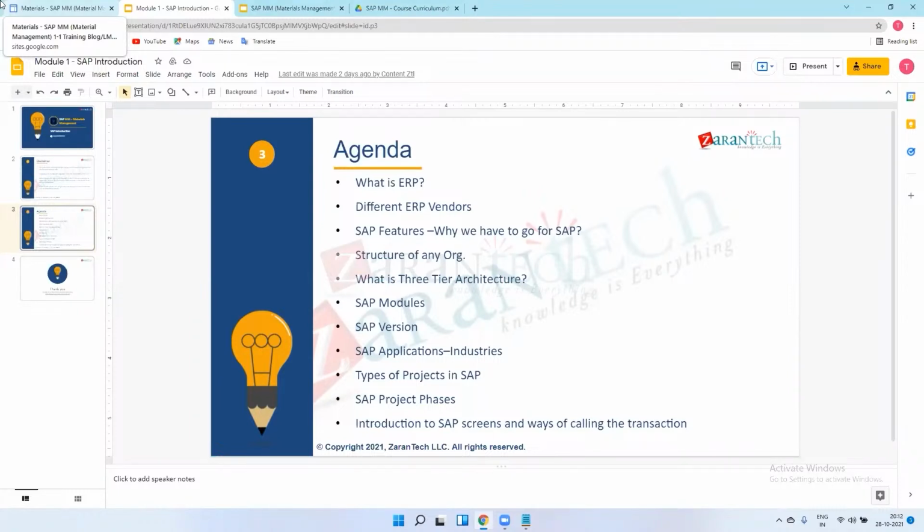There is a document. I will show you the SIT document and the UAT document, everything, in between our lectures. For now, we can consider SIT and UAT as testing documents. SIT can be done by the functional users, and UAT can be done by the super users from the client side. The client acknowledges that whatever you have done in the test system is accepted by them, and they are signing off the documents. That is the user acceptance document.